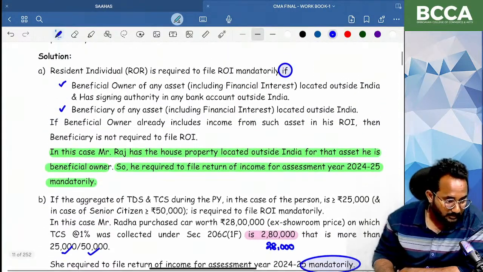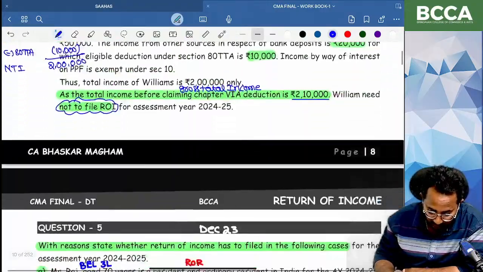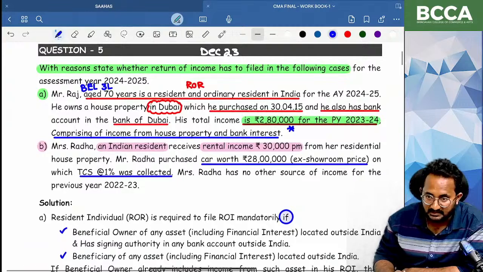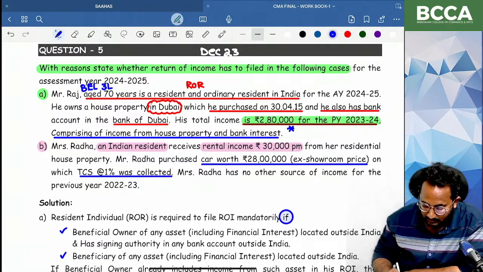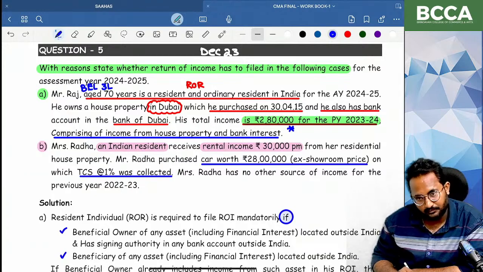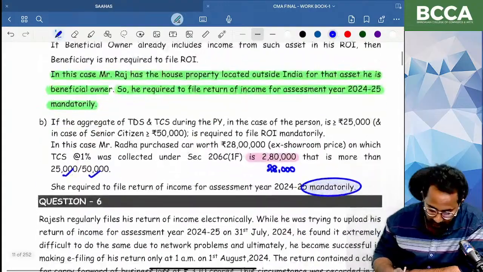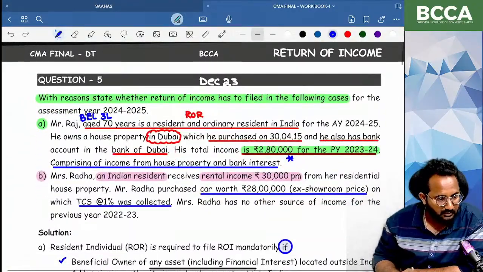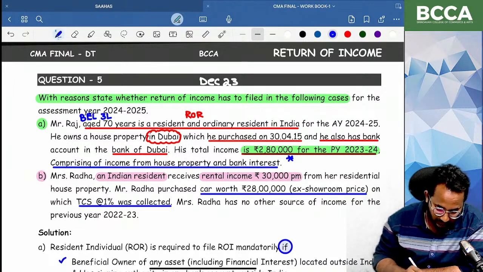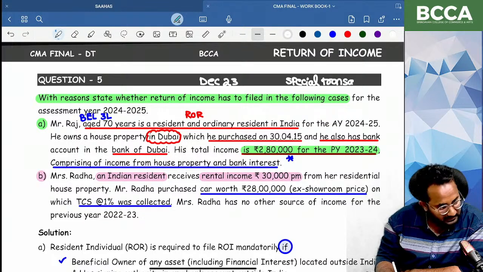So on ex-showroom price, definitely. In our case, our assumption is that she is a normal person. For a senior citizen, we have to check the limit of 50,000. Here, for a normal person, we have to check the 25,000 limit. If it is a senior citizen, we verify with 50,000. They are not mentioning anything, so for a normal person we check with 25,000. This is a question based on special transactions.